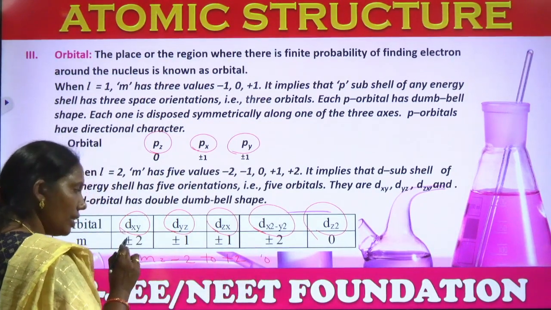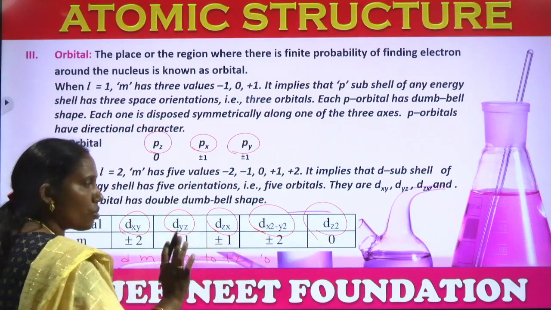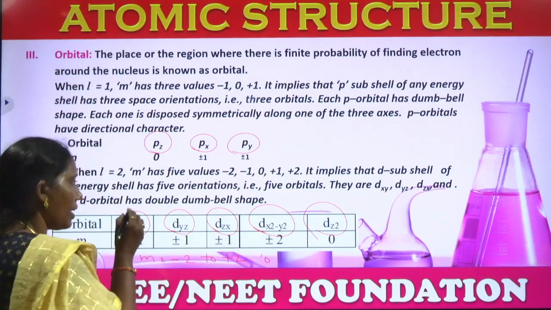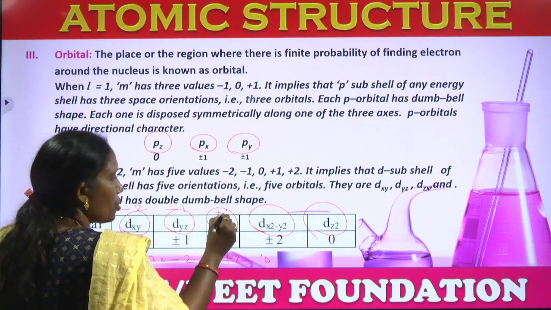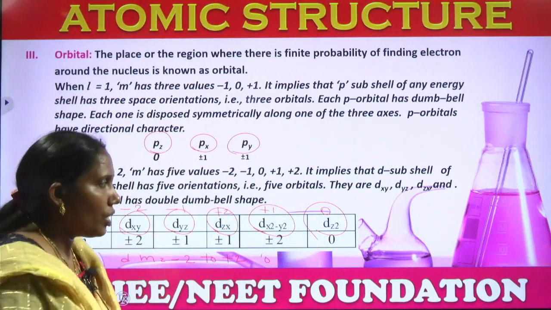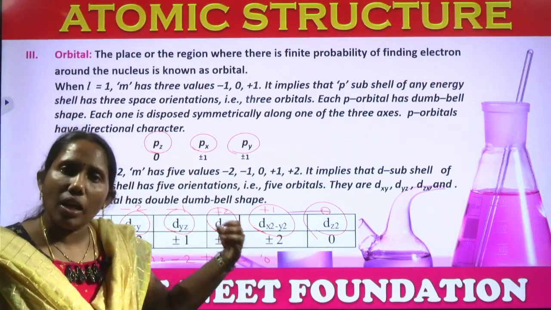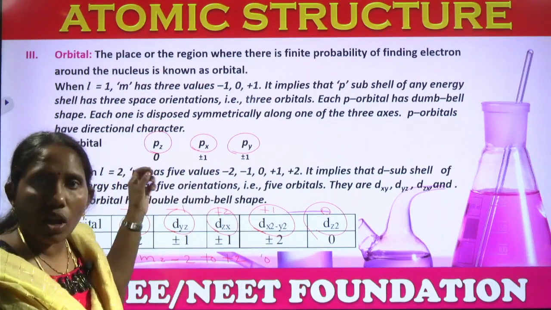That's why we have written plus or minus 2, plus or minus 1, and 0. If you allot the numbering, it will be -2, -1, 0, +1, +2. In some books, dz square is always allotted 0, and pz is also allotted 0.